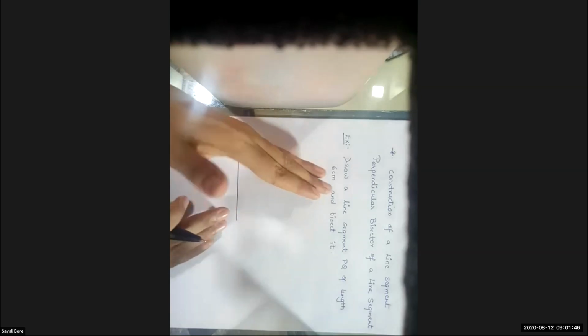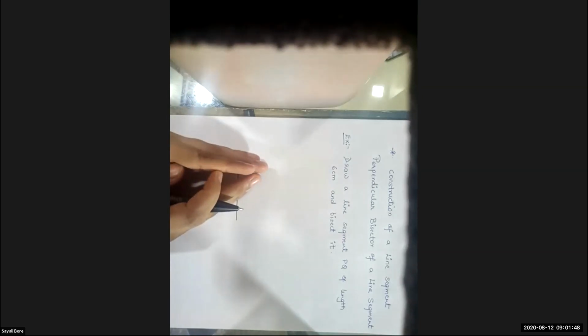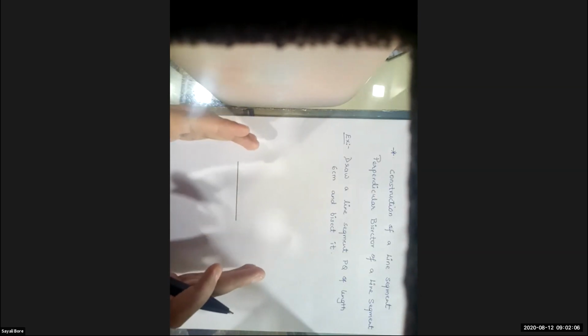One thing you must remember: in construction, whenever you draw a line segment or measure any angle, immediately write it. Because if I draw the line segment, take the angle, bisect it, and only at the last write the measurements, you will get confused about how much angle you took. So to avoid such confusion, write it immediately.